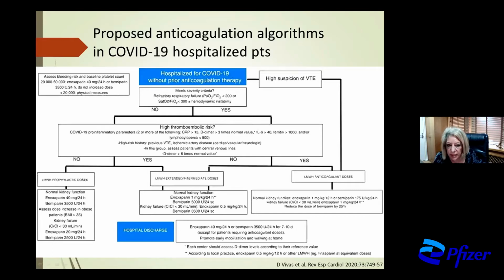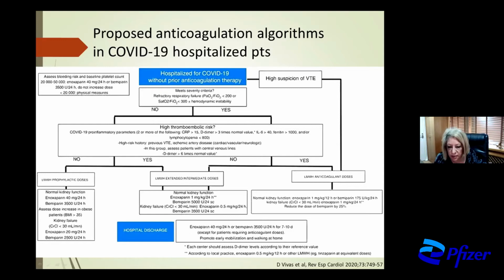If he is hospitalized in the intensive care unit, but he does not have a venous thromboembolic event and he is not a high thromboembolic risk patient, we have to administer low molecular weight heparin in intermediate dose, for example, enoxaparin, 1 milligram per kilogram every 24 hours.